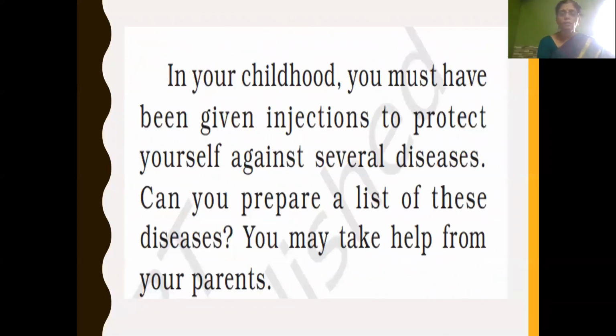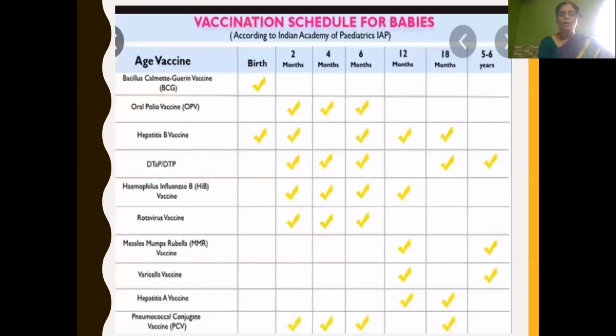In your childhood, you must have been given injections to protect yourself from several diseases. Here I am going to show a list of some vaccines against diseases, and you may take your parents' help to make a chart and find out whether all the vaccines have been given or not.